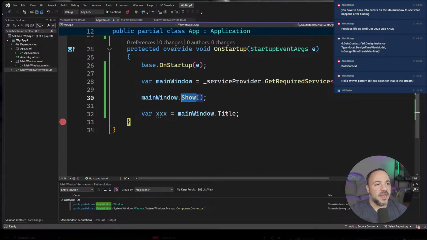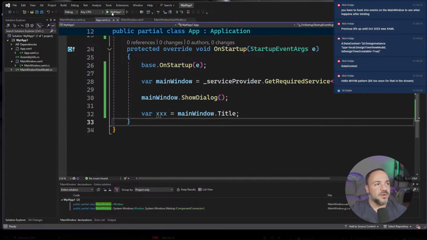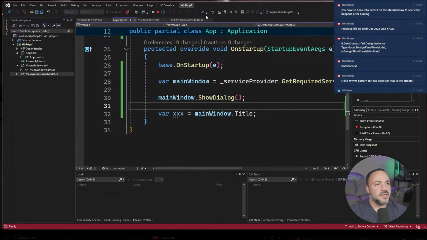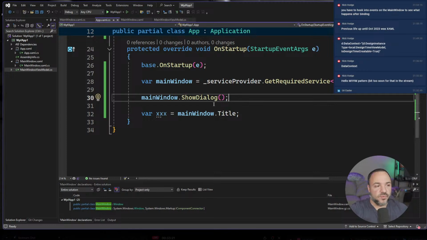This is probably what I would want to do with my main window, is show it as a dialogue. But anyway, the point is that we had to actually show the window to be able to get the data context and the binding to happen. And if you're thinking about it from a testing perspective, this is my opinion for testing user interfaces: when I test user interfaces, I don't want to see the user interface.